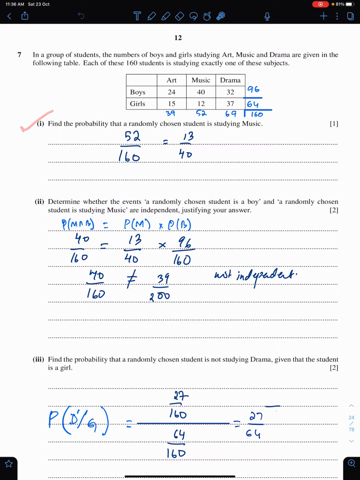Part 1. Find the probability that a randomly chosen student is studying music. Altogether, there are 52 students who study music. Therefore, 52 upon 160, which is 13 upon 40.